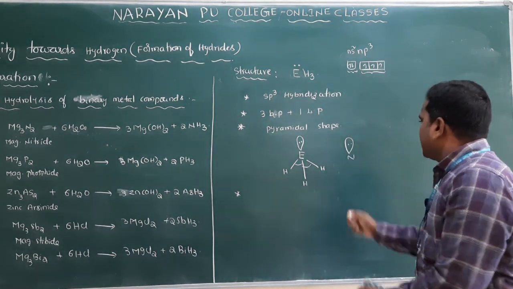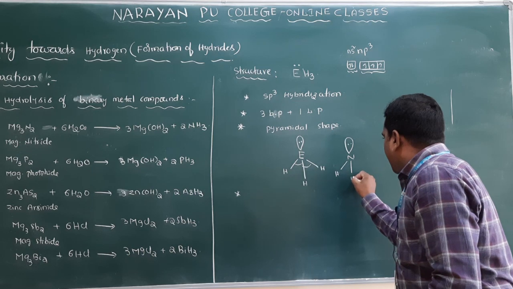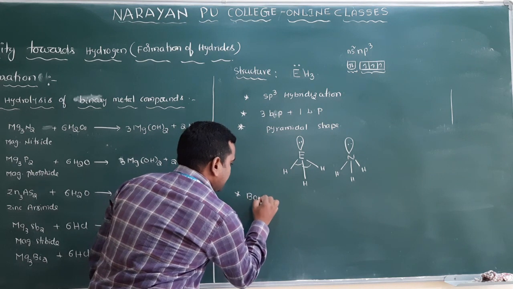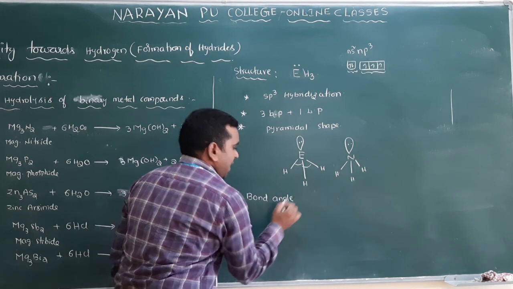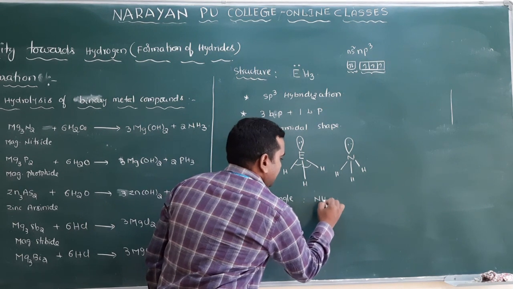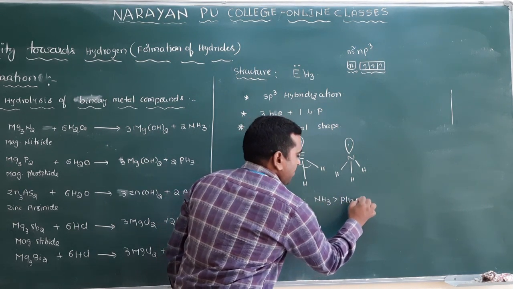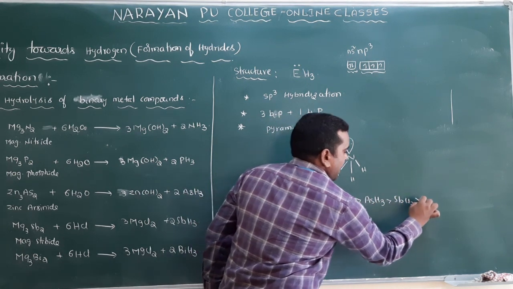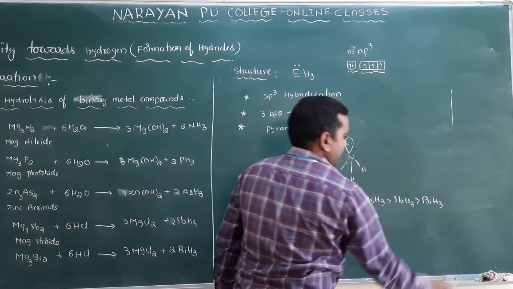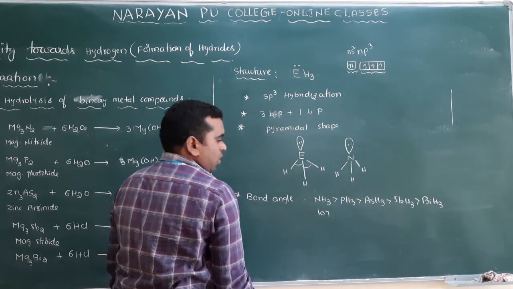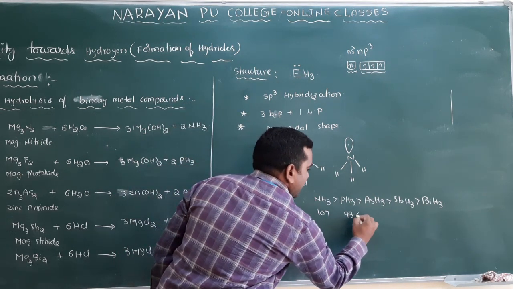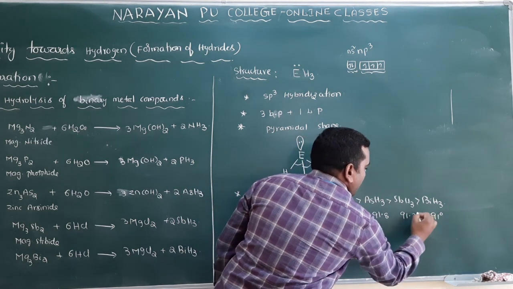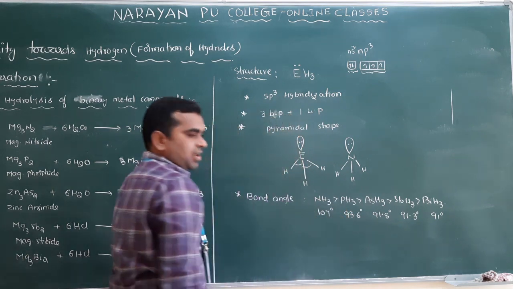Now, what happened? Bond angle. So N with H, H and H. I will write here the bond angle order. NH3 will have the highest bond angle compared to the remaining, then AsH3, SbH3, and the last one is BiH3. The values are 107 for this one, then 93.6, 91.8, 91.3 and 91 degrees. This is the bond angle.